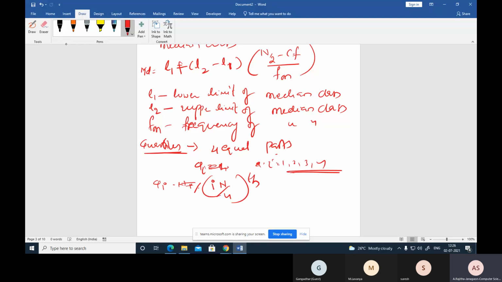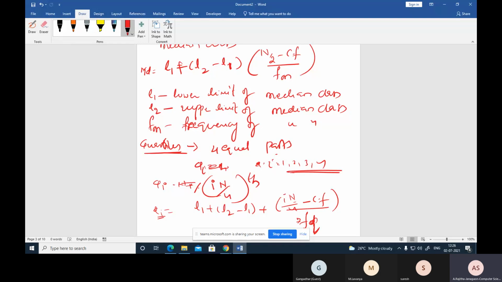The formula is the same. For the quartile, the formula is L1 plus (L2 minus L1) times (i n by 4 minus cumulative frequency) divided by the frequency of Q. So the frequency of Q is the frequency of the quartile class.